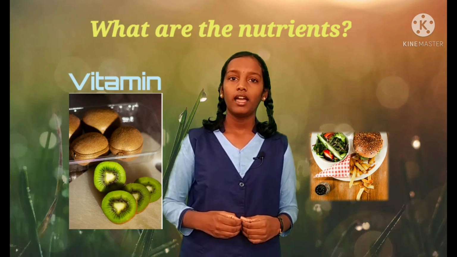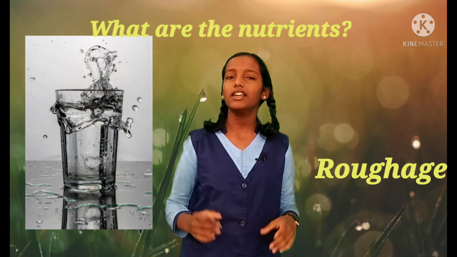Now it is time to know about what the nutrients are. So what are the nutrients? Carbohydrate, protein, fat, vitamins and minerals, water and roughage. These are very necessary for humans, but in this chapter we are going to know about nutrients required for plants. So modes of nutrition are autotrophic and heterotrophic.